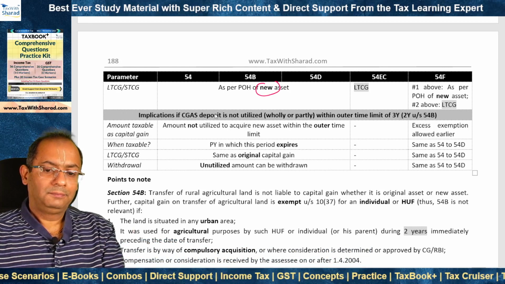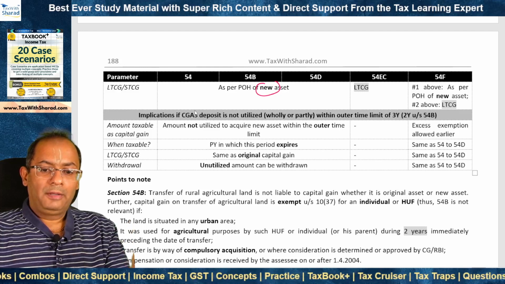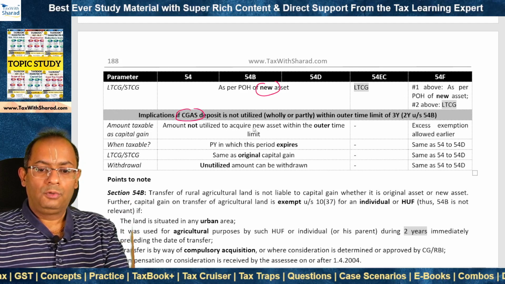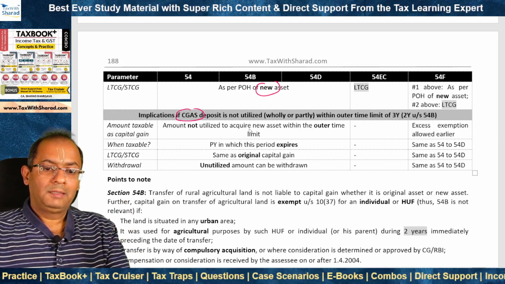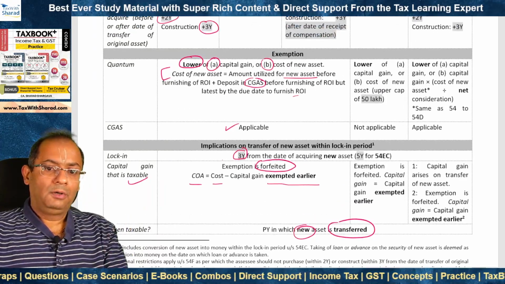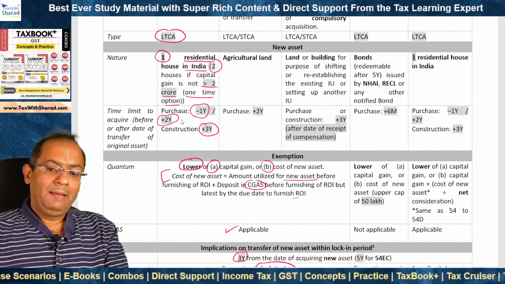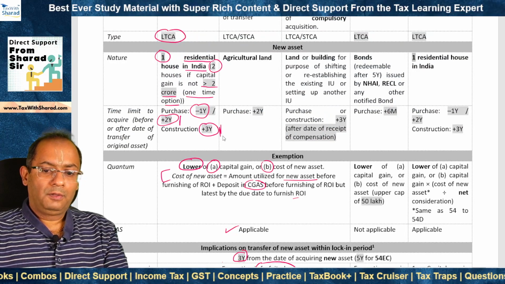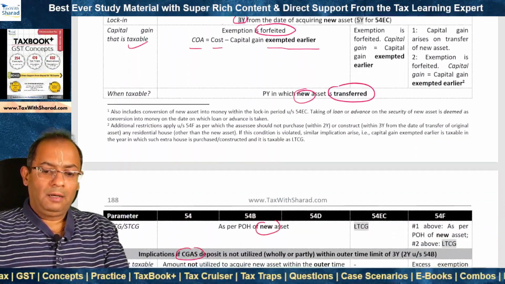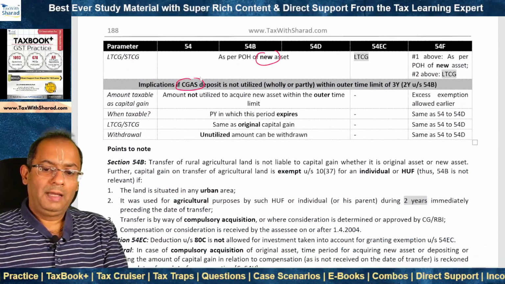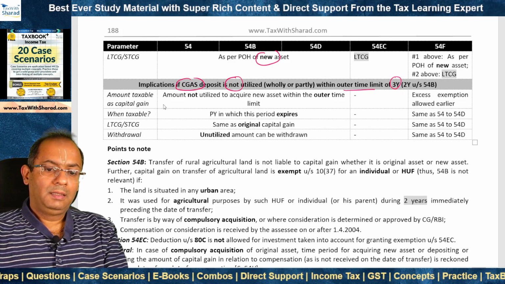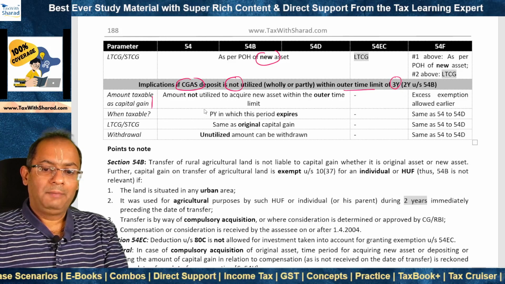Now, as we noted above, the amount can be deposited in the capital gain account scheme, and that amount needs to be utilized in purchase or construction of the new asset within the timelines which are given above. So as we saw, the outer timeline is 2 years for purchase or 3 years for construction. So basically the outer timeline is 3 years. If the capital gain account scheme deposit is not utilized, whether wholly or partly, within this outer time limit of 3 years, then the amount becomes taxable as capital gain.